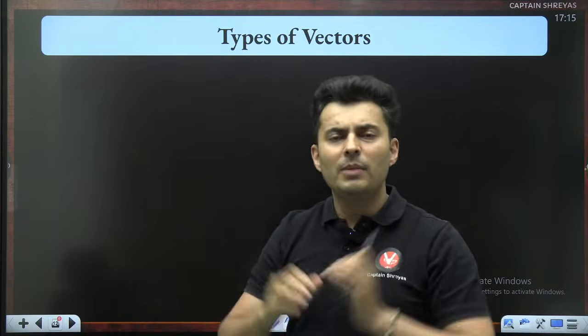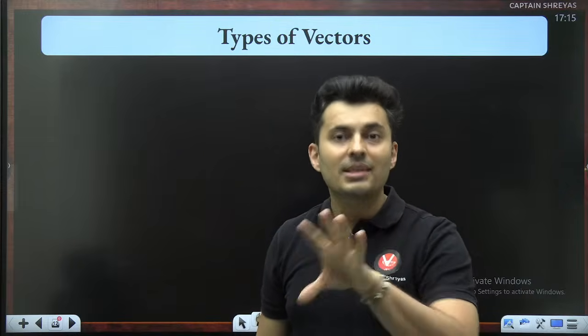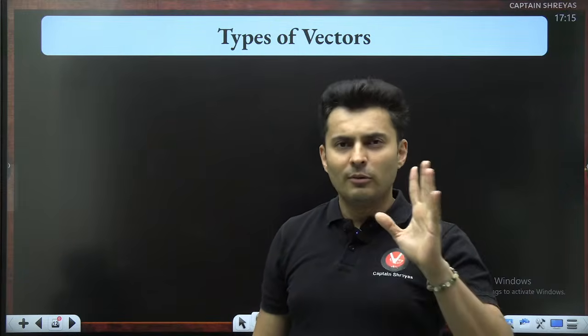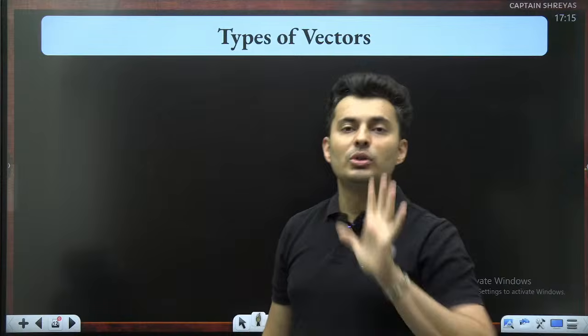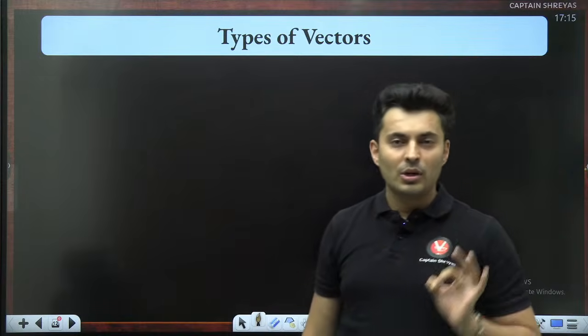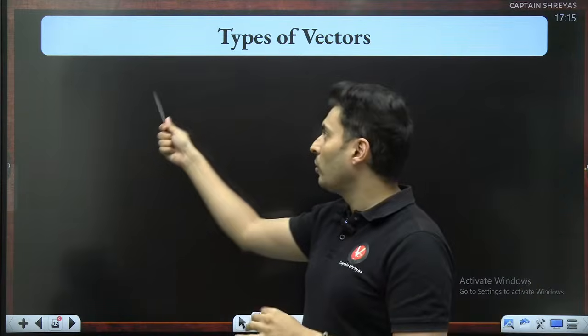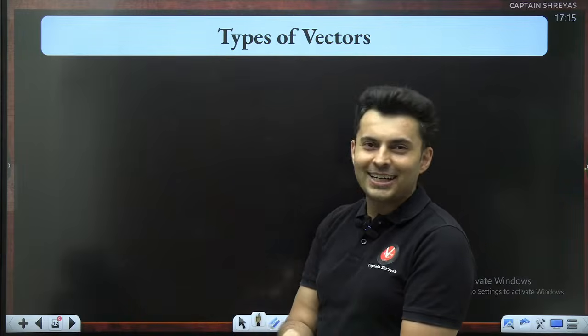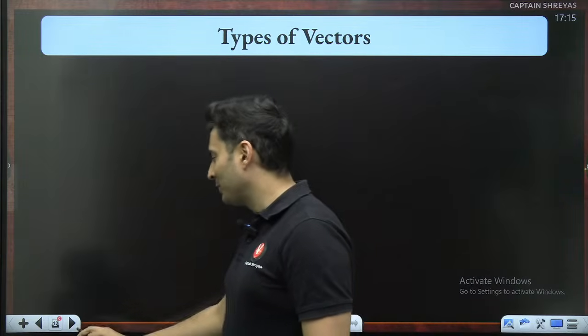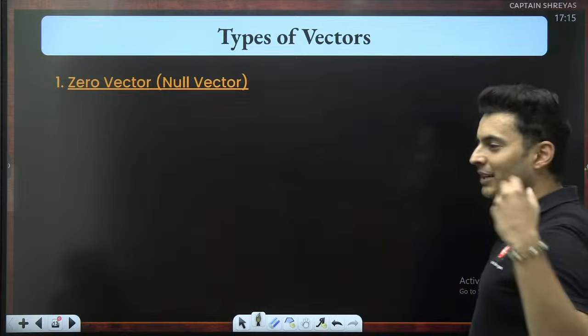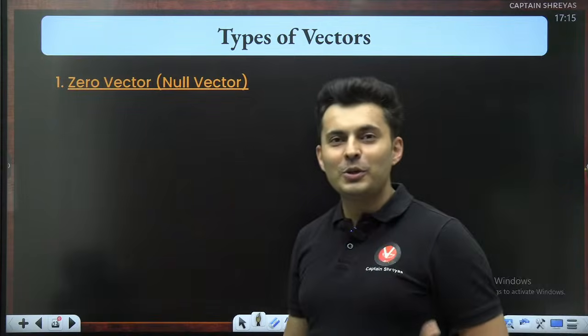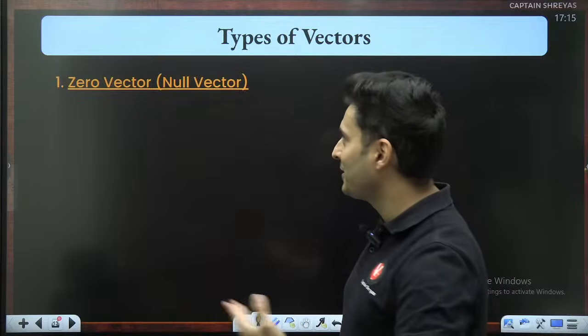So in a big problem, you might have one word which describes how the vector is. So when the description comes, you should know what we are talking about. Nobody in JEE will give you a solo question, identify the type of vector. That will never ever come. Okay. So what are the different types of vector commonly used in our day-to-day problems of physics or maths?